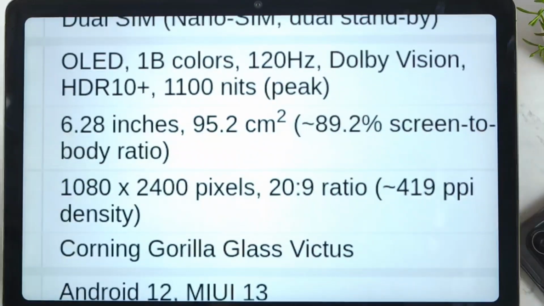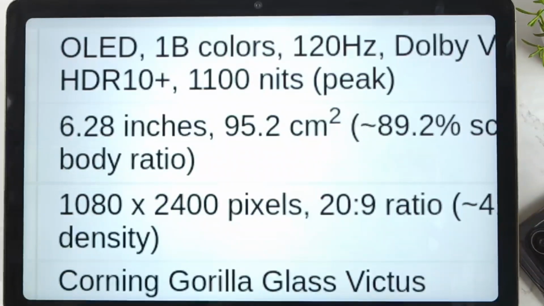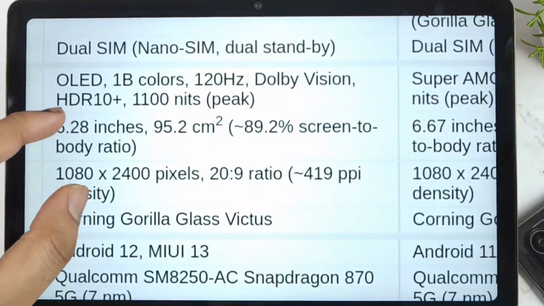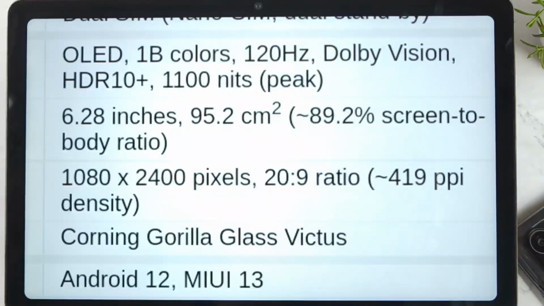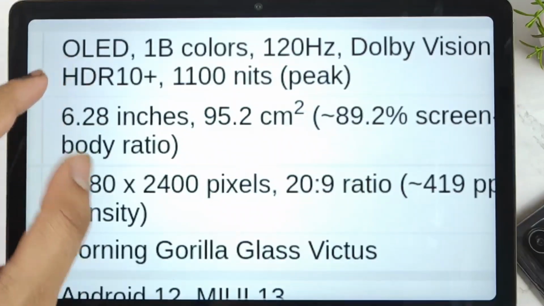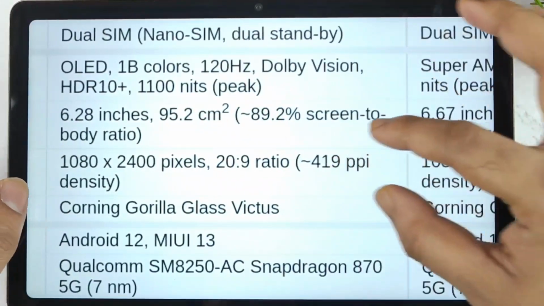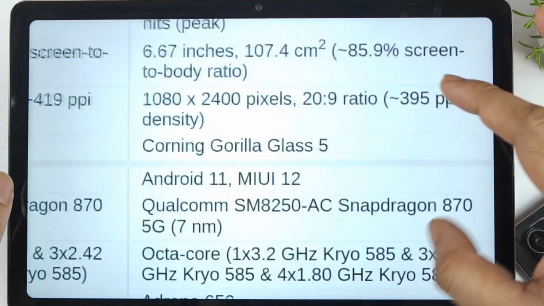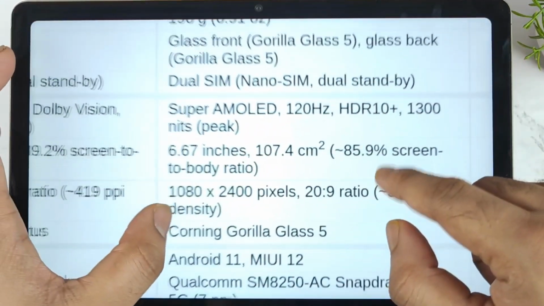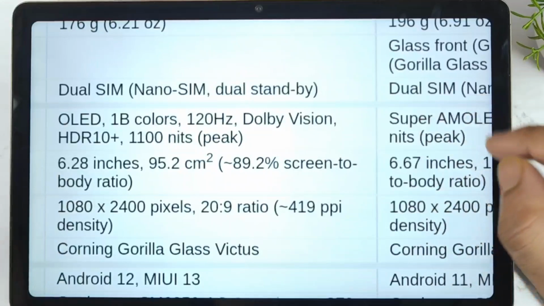Display is another slight difference. The 12X has got a 6.28 inches screen size, which is slightly smaller when compared with the other 6.67 inches screen size. So definitely, friends, users who like a small screen size can prefer this phone, which has got 6.28 inches with an OLED panel as well, 120Hz refresh rate and higher brightness level. Not bad at all. The pixel density is 419 versus 395, and 1300 nits of peak brightness in the 11X device. Slightly an advantage because of this OLED panel which is present in the 12X device.